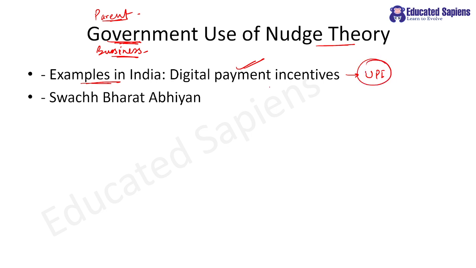Government, to promote digital payments, started different schemes where the one who is paying gets certain amount of cashback. Clear? Then there was Swachh Bharat Abhiyan. Many people criticized it as a photo event and a photo shoot event, right? But my dear students, if you see, these days people have become much more aware. They are standing for their rights.